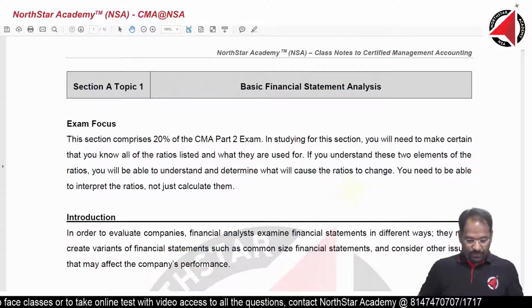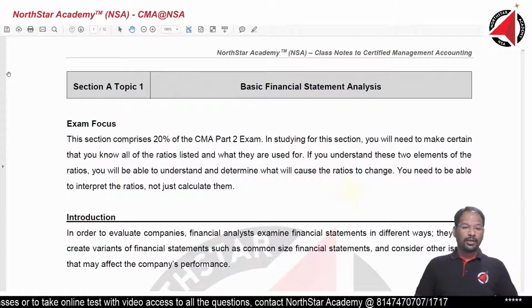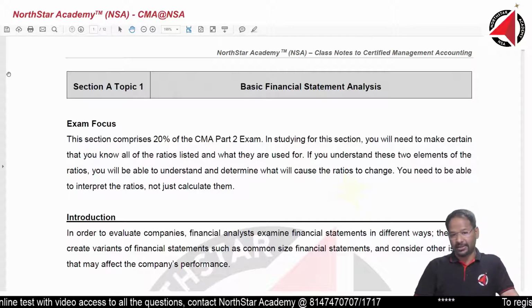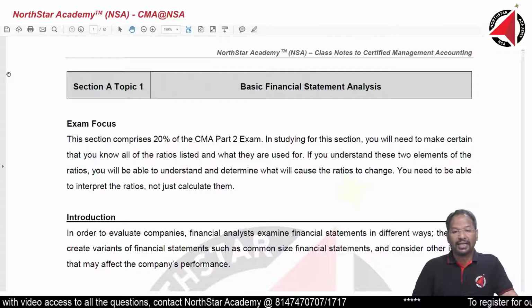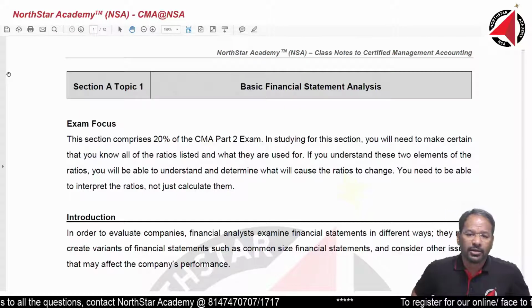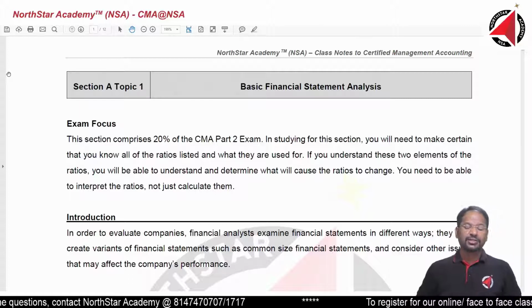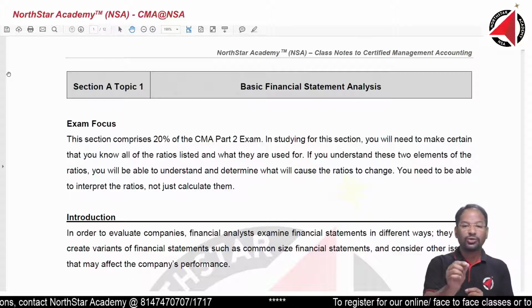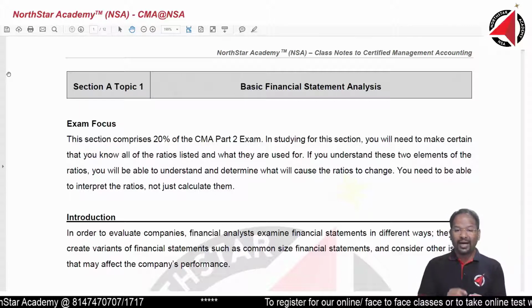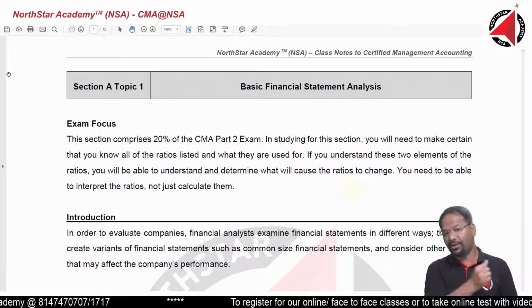Fine. Let's start. Section A, topic 1, basic financial statement analysis. First, what is financial statement analysis? The objective of financial statements is to provide information to the users of financial statements.